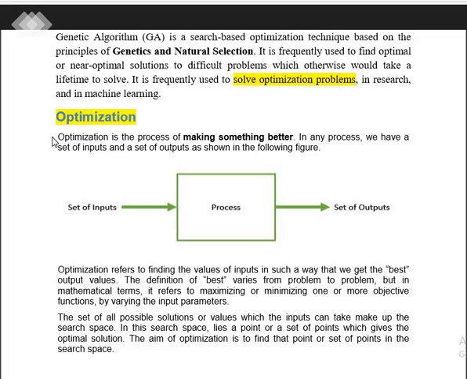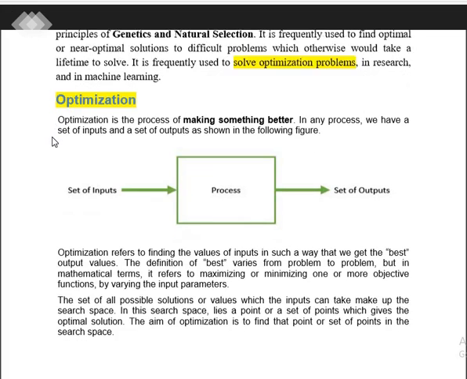Then only are we able to get the output, which varies from minimization to maximization, by using the objective function. And more important, the aim of optimization used in the genetic algorithm is to find the set points in the search space. When we put a search algorithm into a complex strategy, the result has to be in an optimized manner. It does not consider any infinite loop, otherwise we are unable to find a desirable result in the genetic part. This has to be optimized where the termination criteria is fulfilled and we get a desirable output. At that time our algorithm is going to be stopped, where we could find a new offspring or new reproduction.